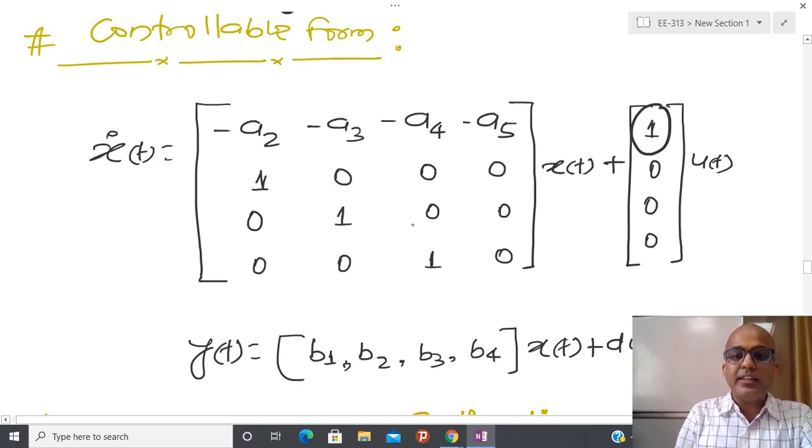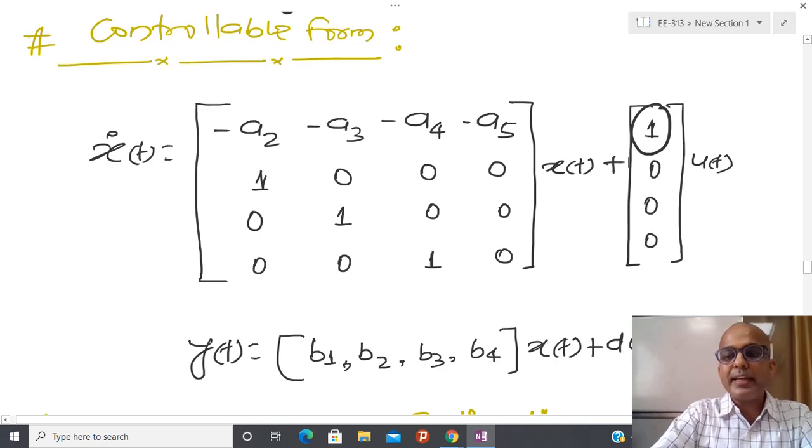Coupling is already there, because if you express this, then x1 is coupled with x2, x2 is coupled with x3, x3 is coupled with x4, but the control is explicitly going to appear across one state. But in the output, you can see that coupling is again available.